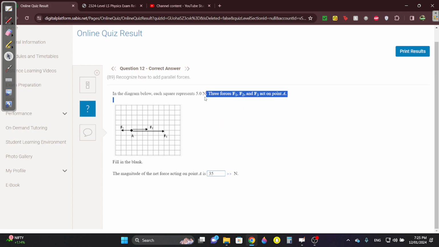The magnitude, okay. Each square represents 5 newtons. F1, F2, and F3 act on point A. You have to find the magnitude of net force. F1 is 2 squares, so 2 times 5. F2 is 3 squares, so 3 times 5. And F3 is 6 squares, so 6 times 5.